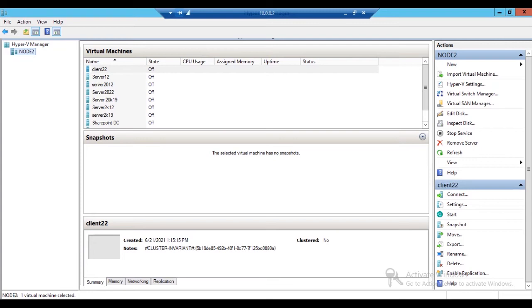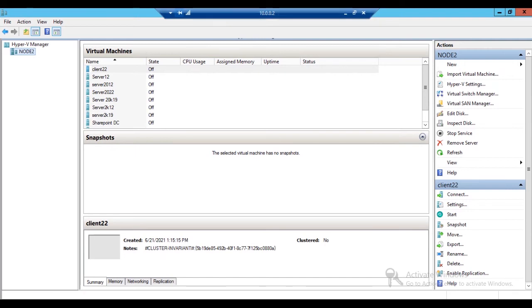Server 2012, server 22 is there, server 19 is there, server 12 is there. So these systems are already residing in the virtual environment. In the virtual system, that is Hyper-V, you can see that we can configure this network as a virtual switch, then virtual hard disk, virtual floppy, virtual computer. So all these are residing in the environment, that is Microsoft Hyper-V.